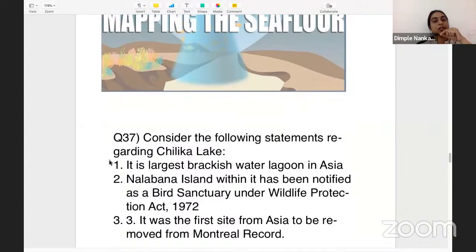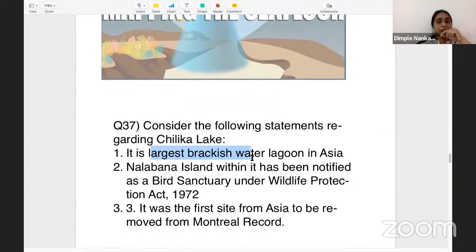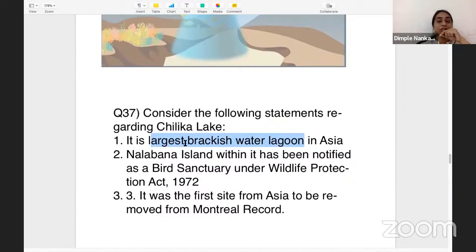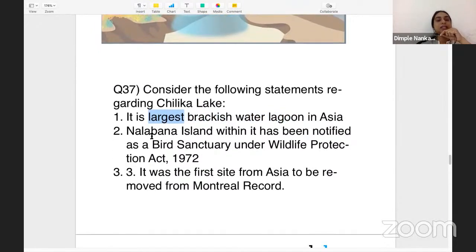Coming on to the next question, which is: consider the following statements regarding Chilka Lake. Yes, it is the largest brackish water lagoon in Asia. A lagoon has brackish water. Whether it is the largest or not, that has to be seen in Asia. Second, the Nalabana Island within it has been notified as a bird sanctuary under the Wildlife Protection Act. So what all information you should have known: whether there is Nalabana Island, whether it is a bird sanctuary, and whether it has been declared under the Wildlife Protection Act or not.